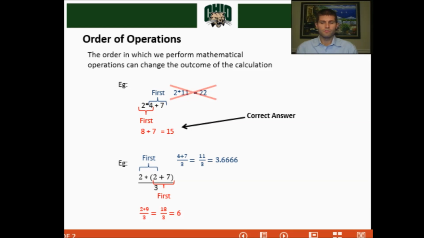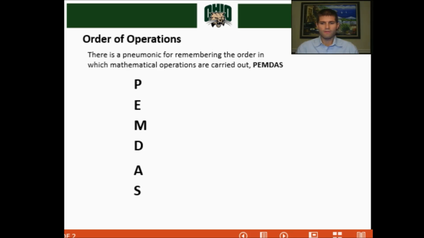We have 3.66 as one route, 6 as the other route, and again, if you don't know what the order of operations are, you won't know that route number 2 is the correct answer. So how did I know that route number 2 was the correct answer when route number 1 was not? Well, we do have these orders of operations, and we have a mnemonic and an acronym for these orders of operations.